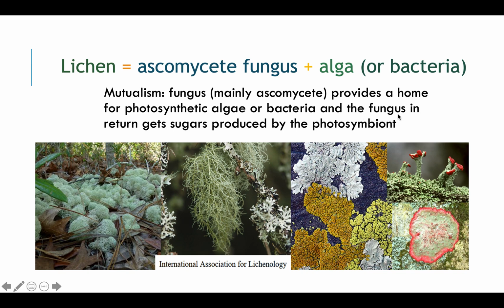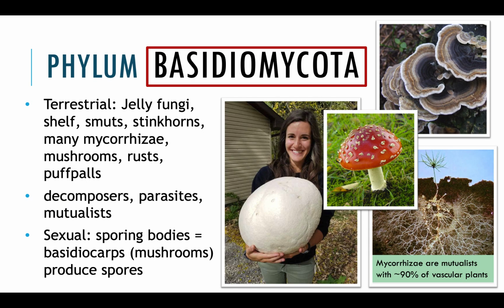And the fungus in return gets sugars, which are produced by that photosynthetic organism. So the fungus provides a home, and the photosynthetic organism, either an algae or a bacterium, is going to provide nutrients.